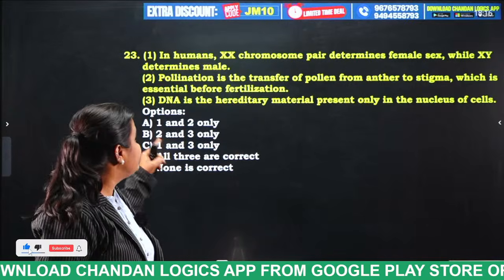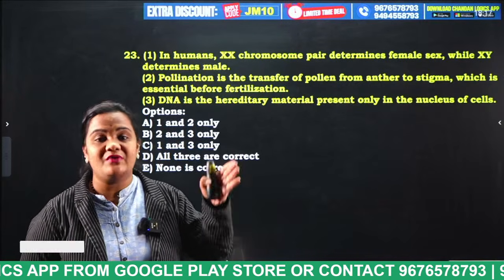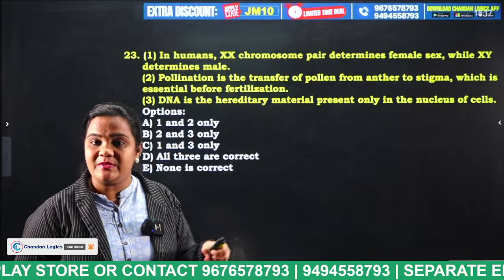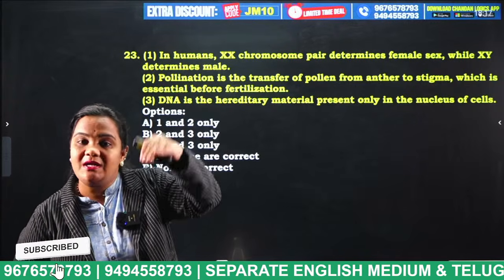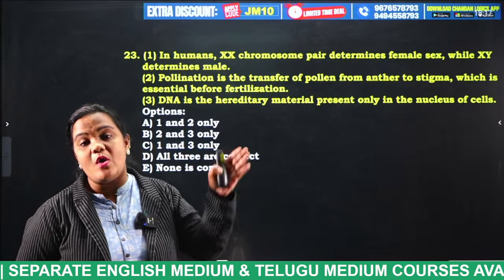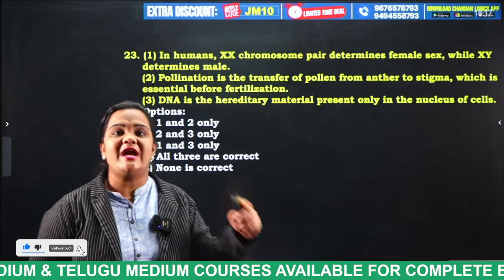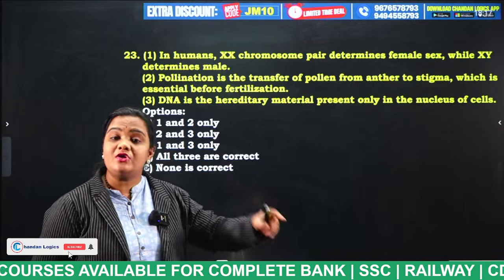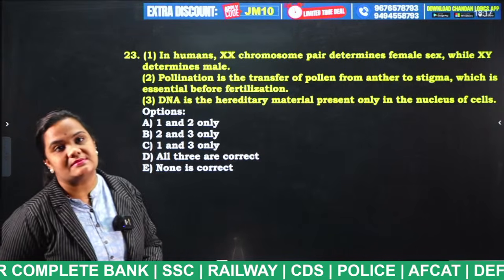Okay, and finally statement 2. We all know the pollination process takes place between the male flower and the female flower. When the wind blows, the pollen grains from the male flower travel with the wind and fall onto the female flower. That process is nothing but pollination. The transfer of pollen grains from anther to stigma is called pollination. So that statement is also correct. But statement 3 is wrong. Why? Because DNA is present not only in the nucleus, students, but also in the mitochondria and chloroplast. Okay? Yes.